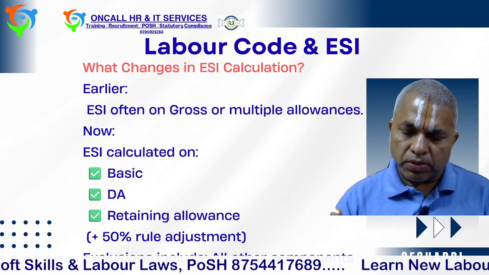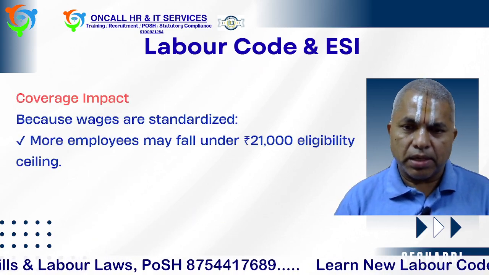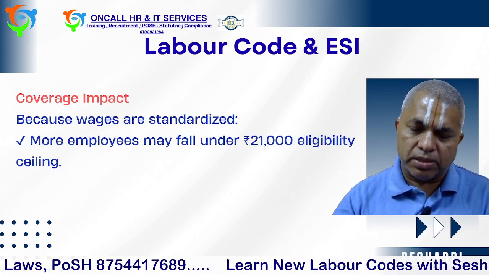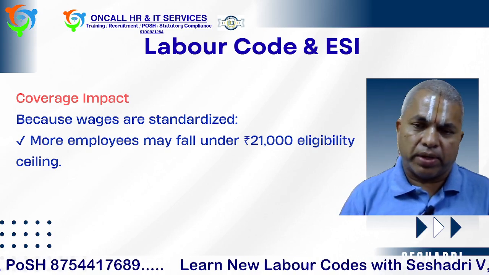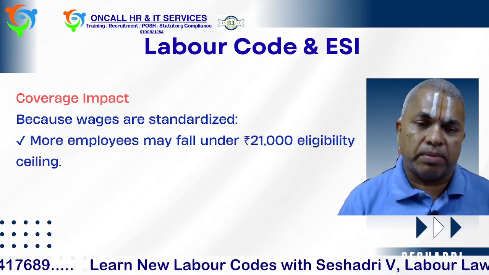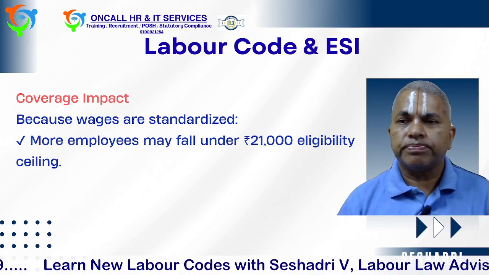The 21,000 ceiling will now be affected, because earlier if the earned wage, that is gross, was more than 21,000, they were out of coverage. Now if basic plus DA is less than 21,000, we need to cover them under ESI as per the code.